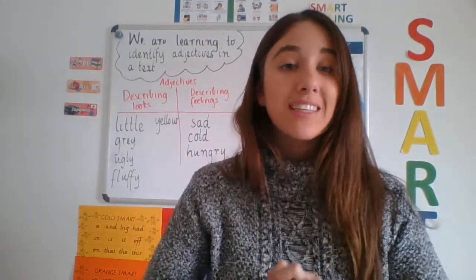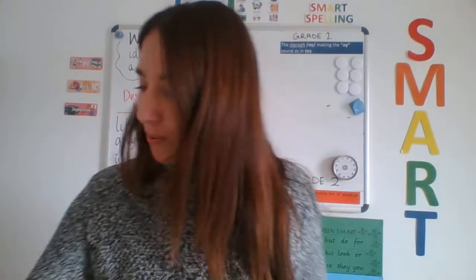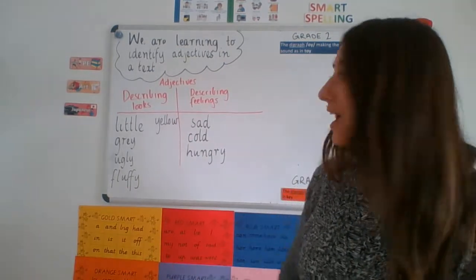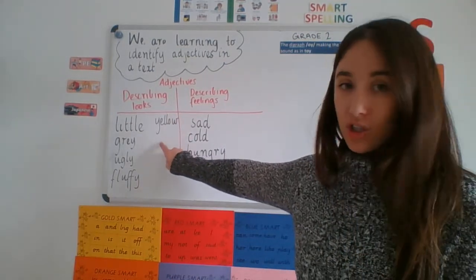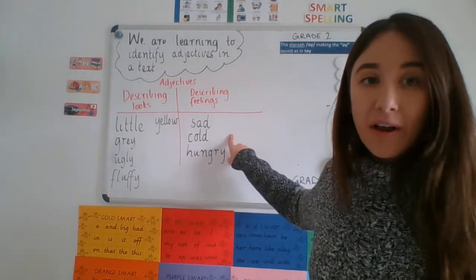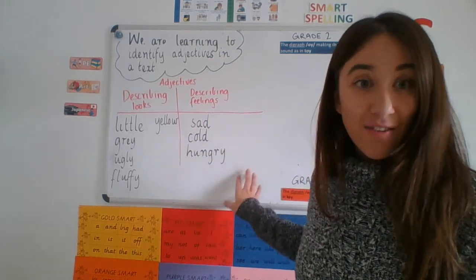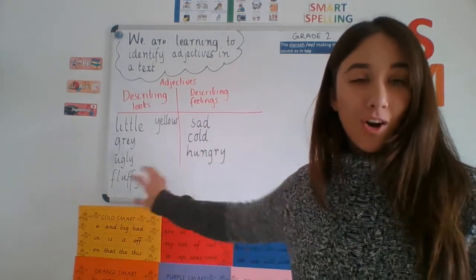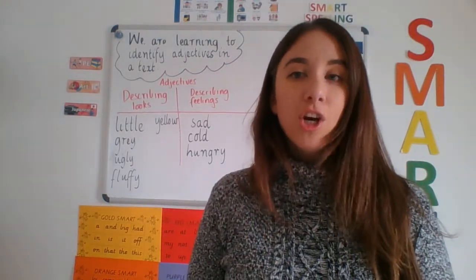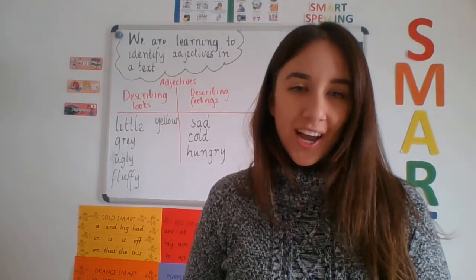All right, boys and girls, it's now your turn. You're going to open up to a new page, and you can set your page up like I have if you like, and you can rule a line down the middle. On this side, you can write adjectives describing looks, and on this side, you can write adjectives describing feelings. I want as many adjectives as you can find, okay? And you need to organize them. If you go to the next slide in this PowerPoint presentation, you will see an example of how you can set your activity up, okay? Let's see how many